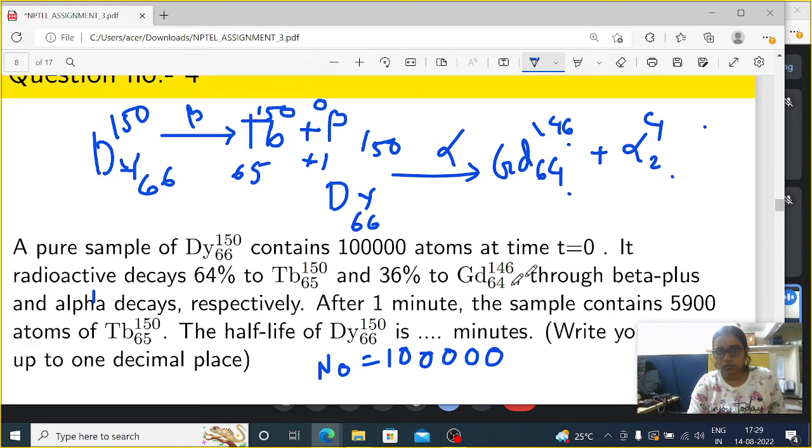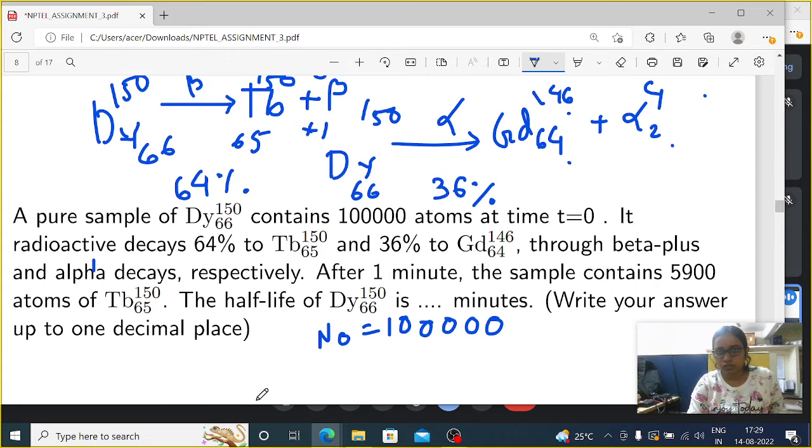So these two types of reaction will be there for Dy 66 150, and it is also saying that this will be 64% and this will be 36%. Like, if 100 Dy are there, then 64 will decay to Tb, and 36 will decay into Gd.